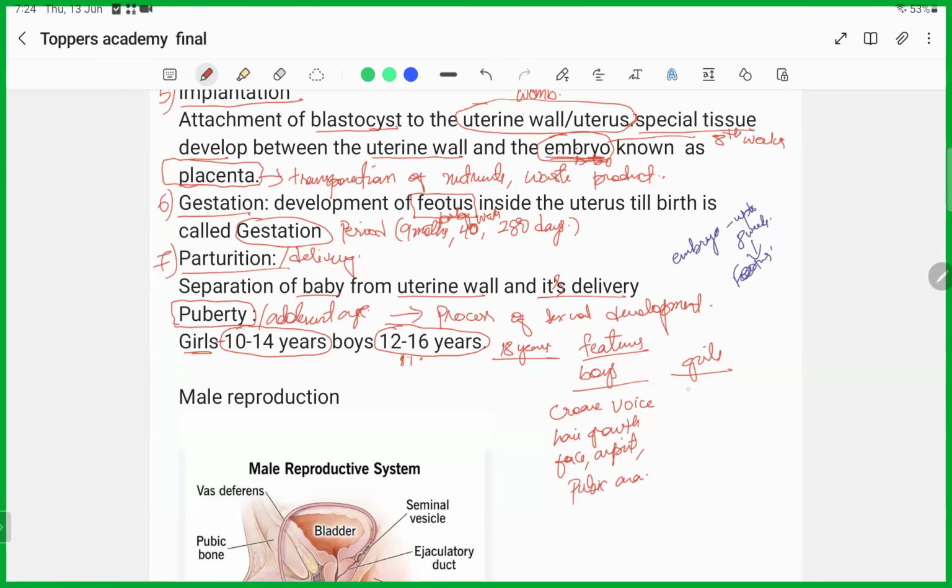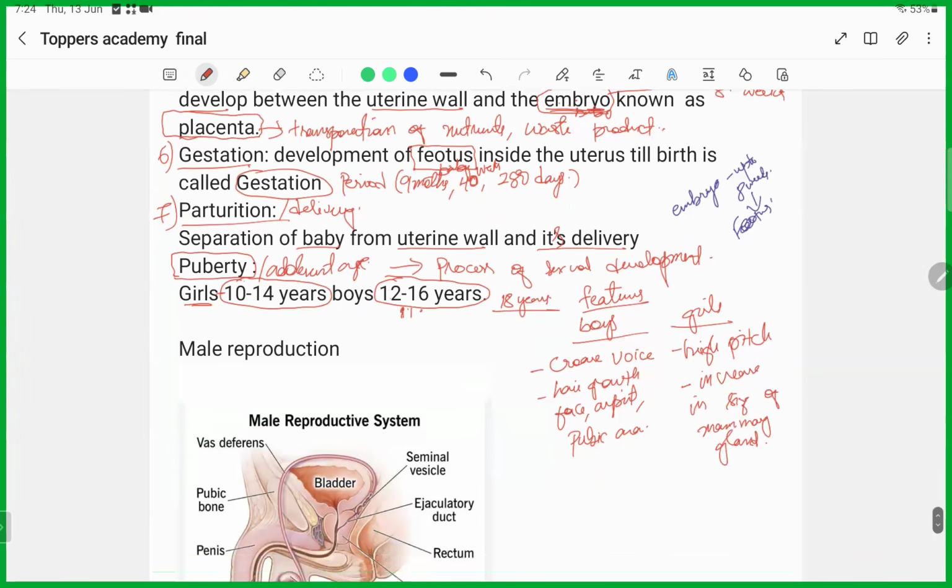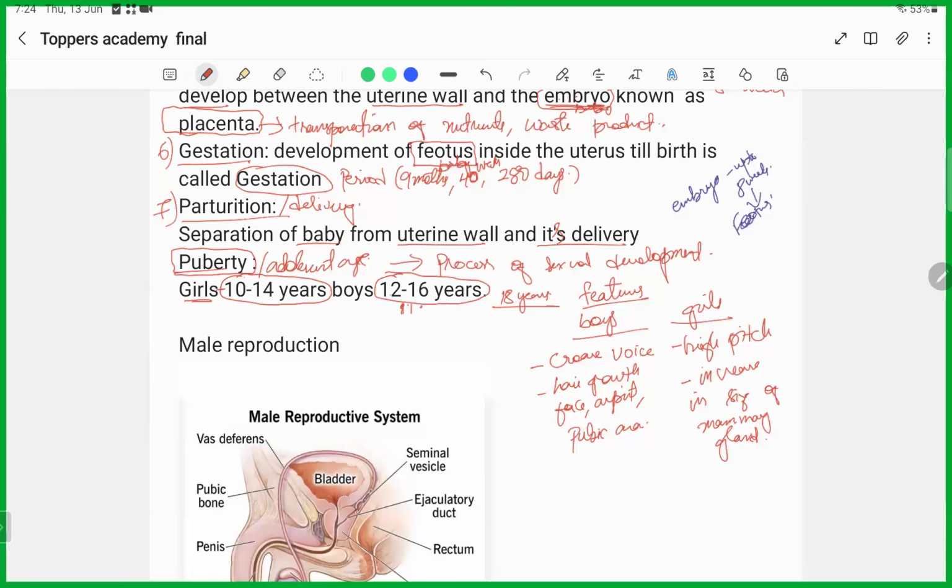For girls, their voice will become high pitched, and there will also be an increase in the size of the mammary glands. All these things start during this age, which is referred to as puberty. And the most important thing is the menstruation cycle will start once the girl hits the puberty age.